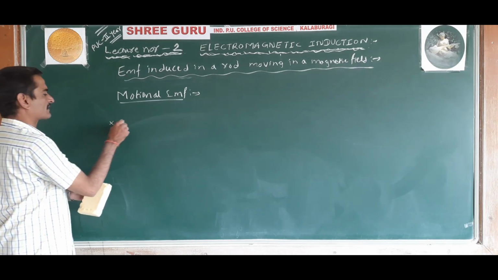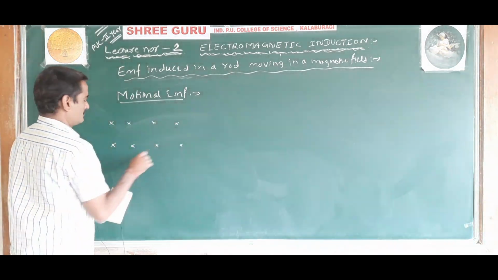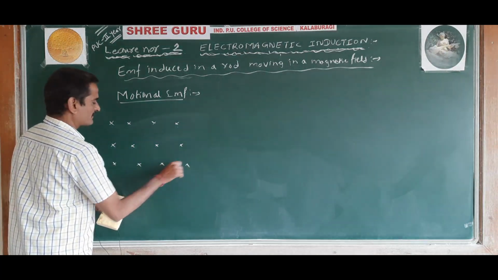Now consider a magnetic field into the plane of the paper.